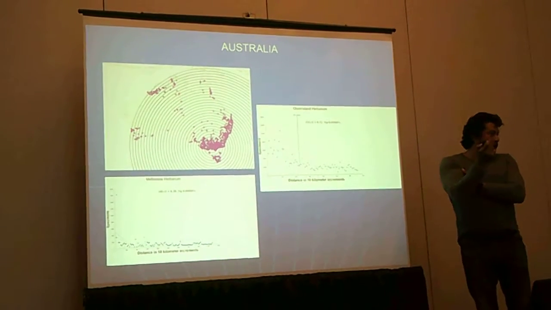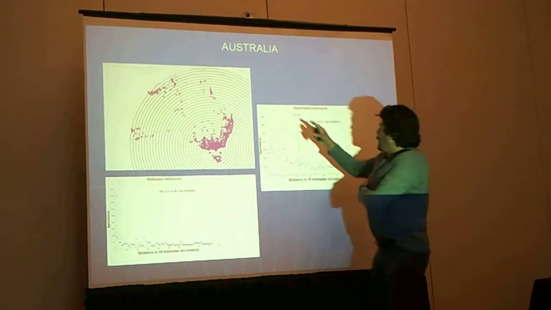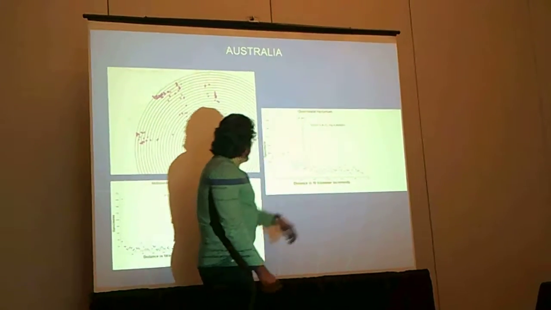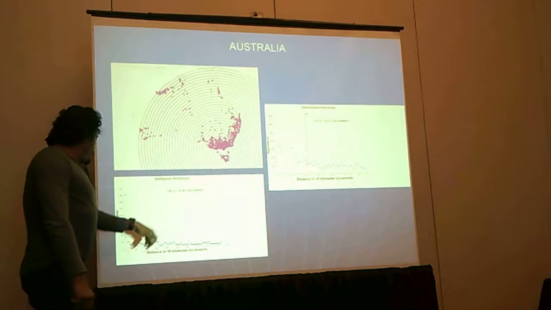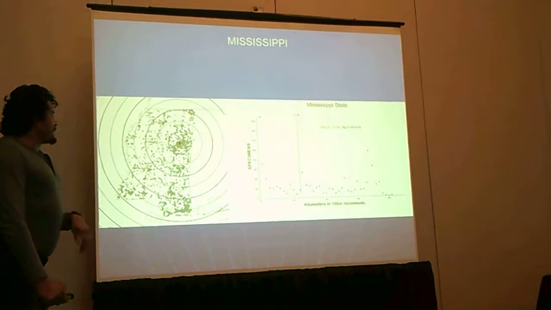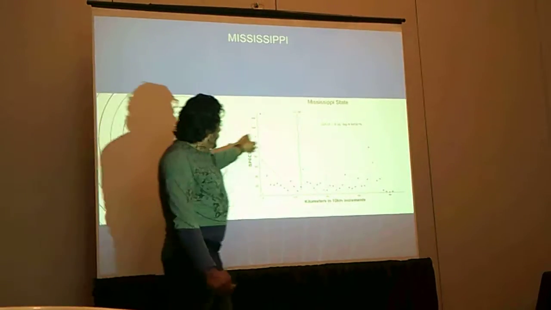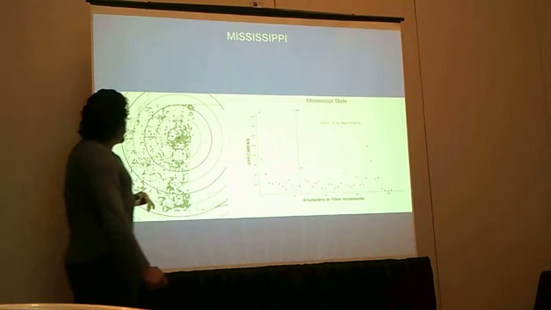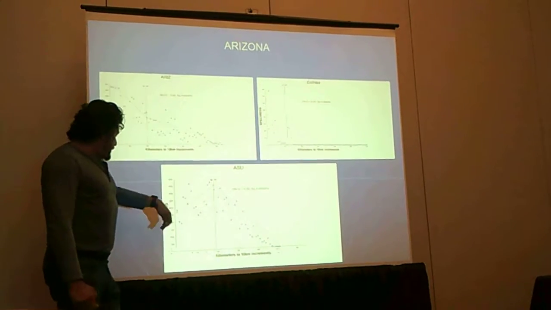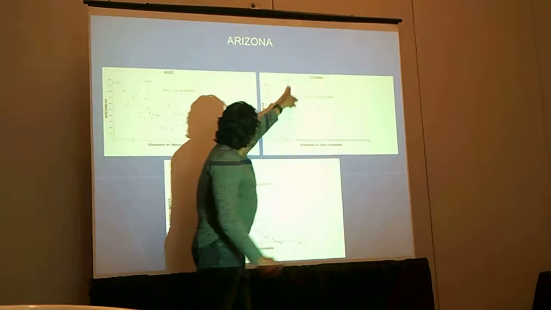Now we've got Australia. We looked at the herbarium in Queensland, and we can see here a breakpoint at about 230 kilometers. Melbourne, we see about 188 kilometers. State of Mississippi, we see a breakpoint in varying places at about 122 kilometers. Arizona, since we're here, we got about 260, about 180, and 114.